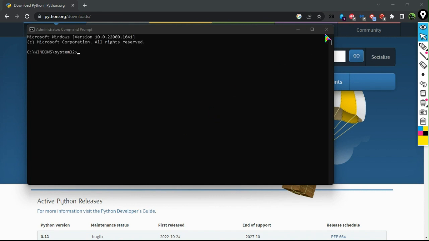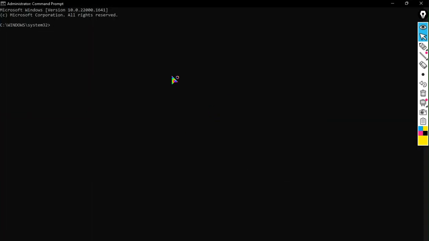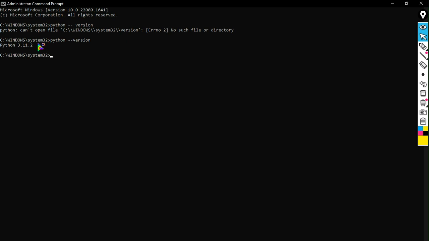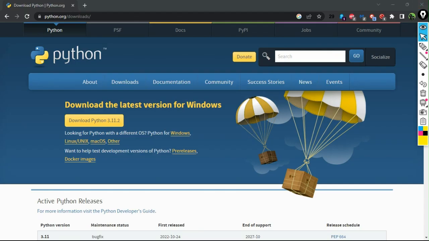Type in python dash dash version. Yeah, I can see now we have the new Python version. This is a very important technique I just used to check the version of apps you have, like Python.